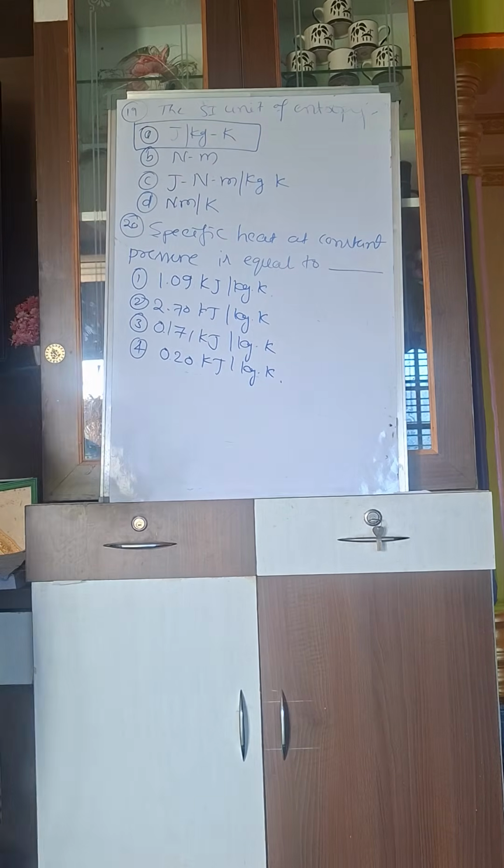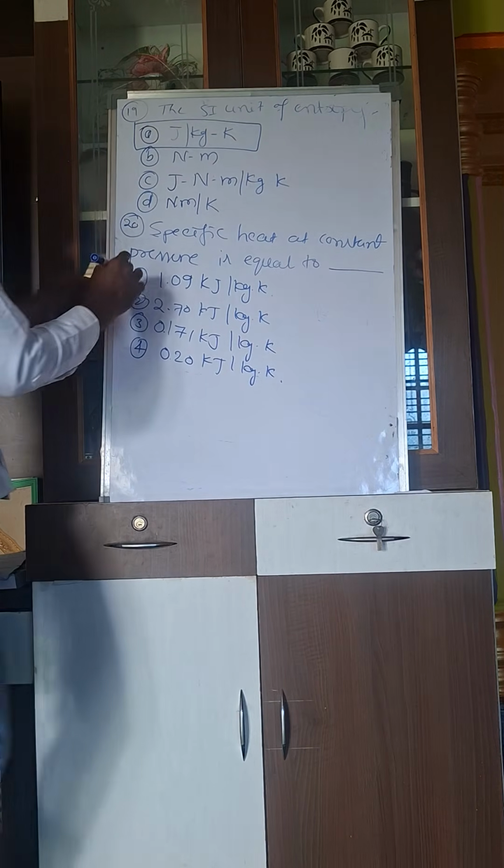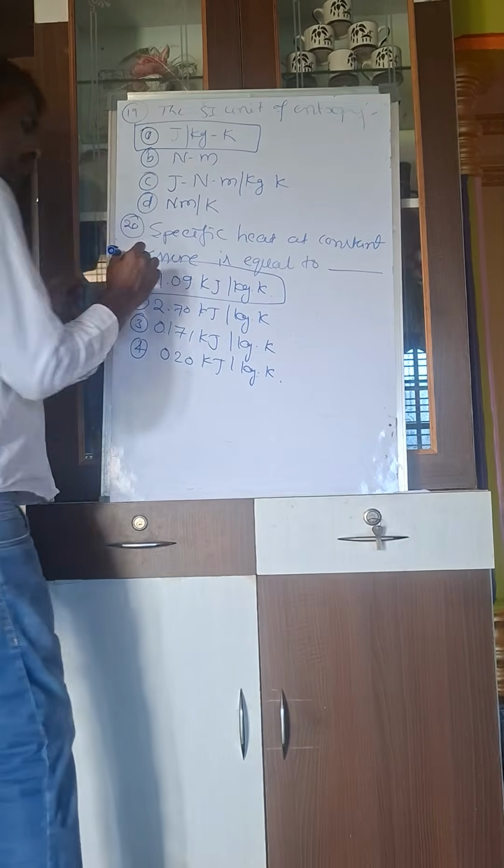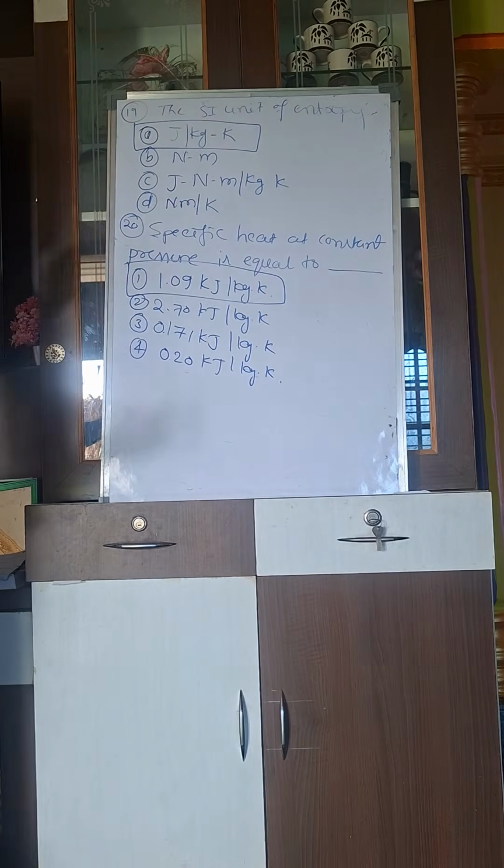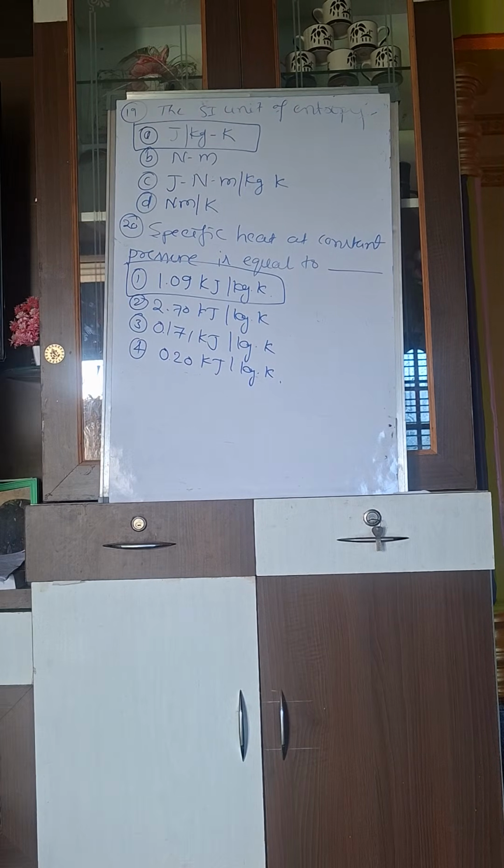See, there are four answers. Specific heat at constant pressure is 1.09 kilojoule per kg Kelvin. This is the 20th question.